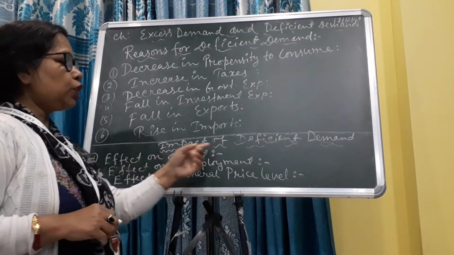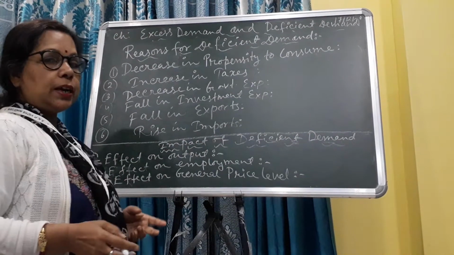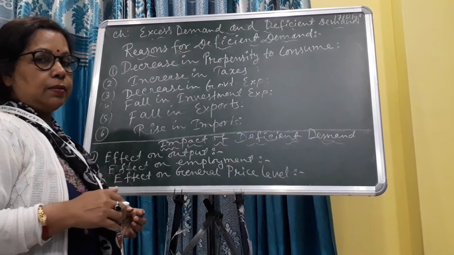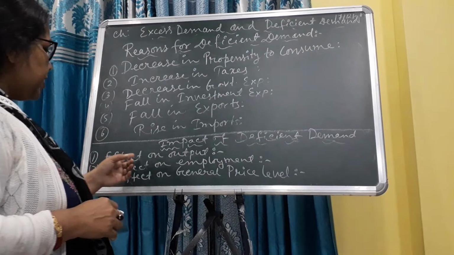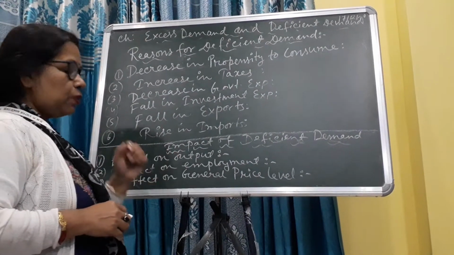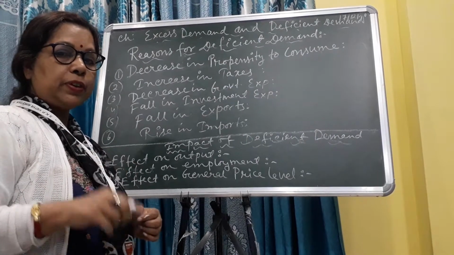Next, impact of deficient demand. What will be the effect of deficient demand? So 3 points are written here. Number one, effect on output. What will be the effect on output?